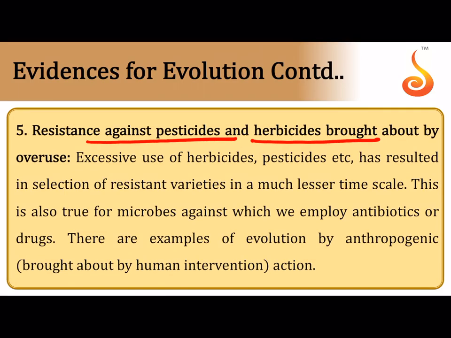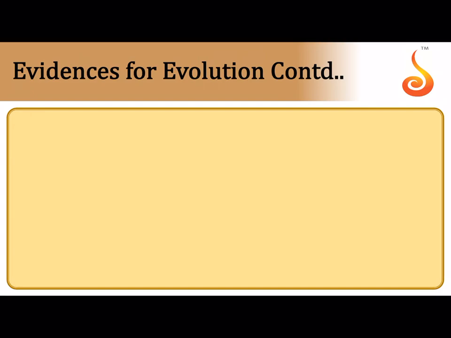Even resistance against pesticides and herbicides. Now we use a lot of DDT and we spray a lot of insecticides to kill cockroaches and mosquitoes, but over the years we will see that the cockroaches and the mosquitoes become immune to them. That is because whenever you are spraying something, you are not killing the weaker ones, you are selecting the stronger ones. Some of them are bound to have beneficial variations who will be unperturbed by what you have sprayed at them, and they are going to live, they are going to reproduce, they are going to pass on their fitter genes to the next generation until all the members in the population inherit those fitter genes, and one day you will spray something, none of them will die. So you are selecting for the stronger ones, not just eliminating the weaker ones.